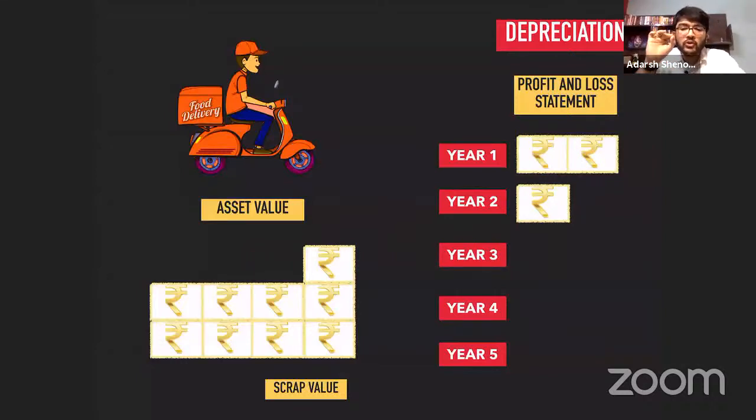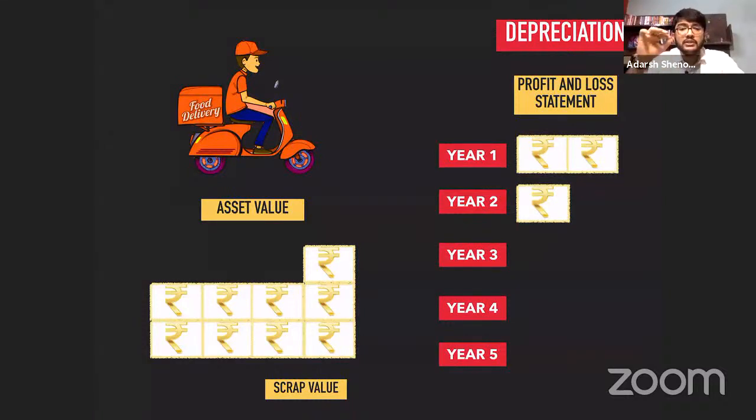So can you tell me what is the book value after 1.5 years? Each box is 5,000 rupees, right? 60,000 minus 3 boxes, 15,000. That is 45,000. The book value of the asset is how much? 45,000. How much have you sold it at?